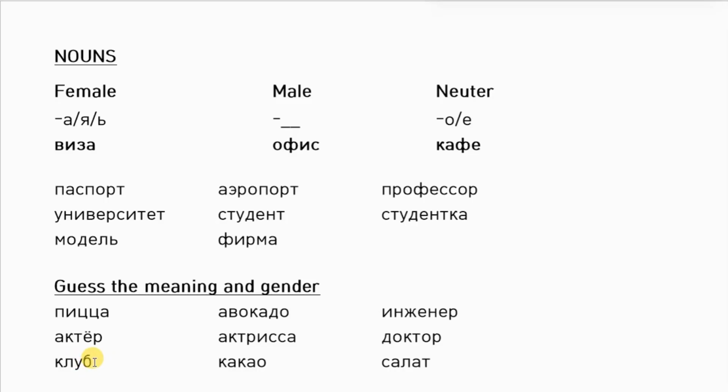It ends with P, which is a consonant, which is male, and it means club. Cacao ends with O, it is neuter. And it means cocoa. The next word is salad, means salad. It ends with T, which is male.